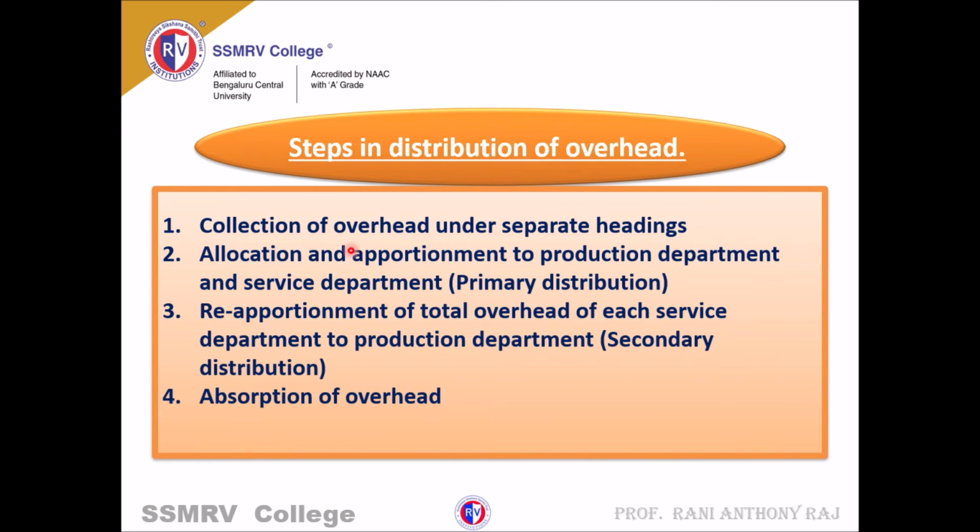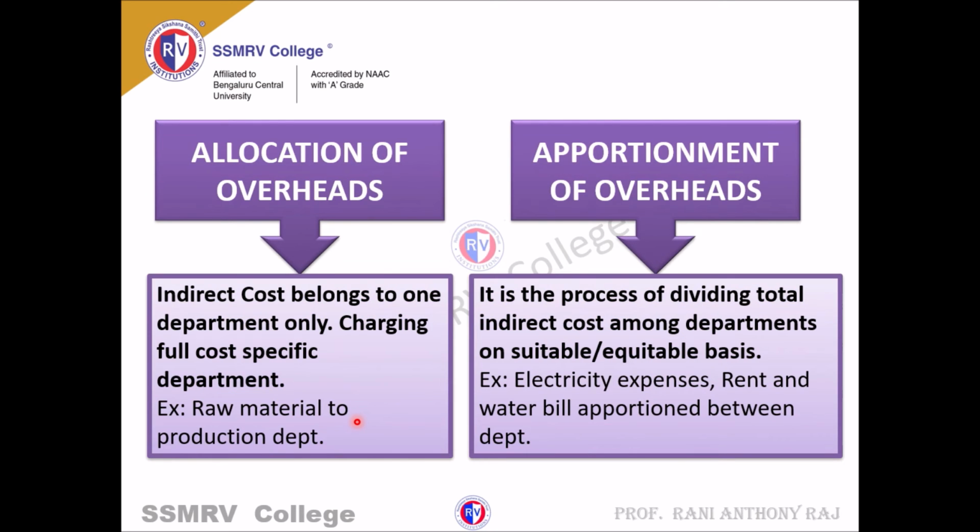Second, allocation and apportionment to production departments, and reapportionment of the total overhead of each service department. These are the two headings under which we will be working out the problems on primary distribution and secondary distribution. Next one is absorption of overhead, which is nothing but the direct wages. Next, allocation of overheads and apportionment of overheads.